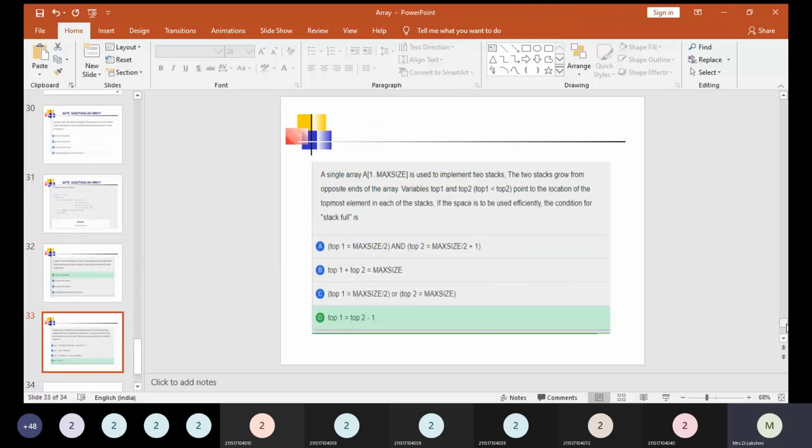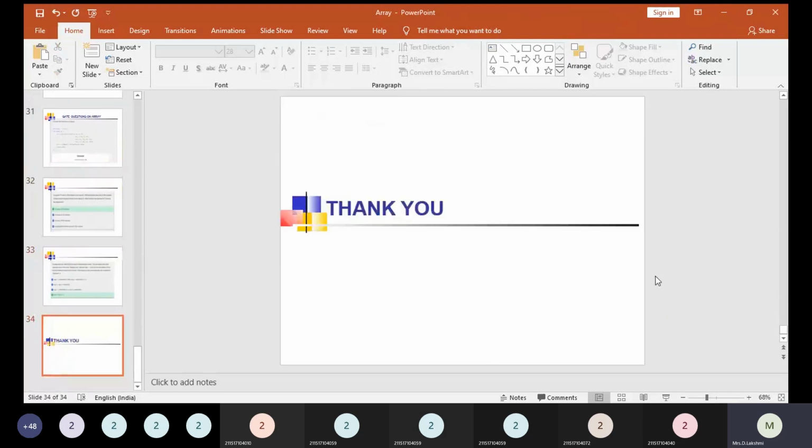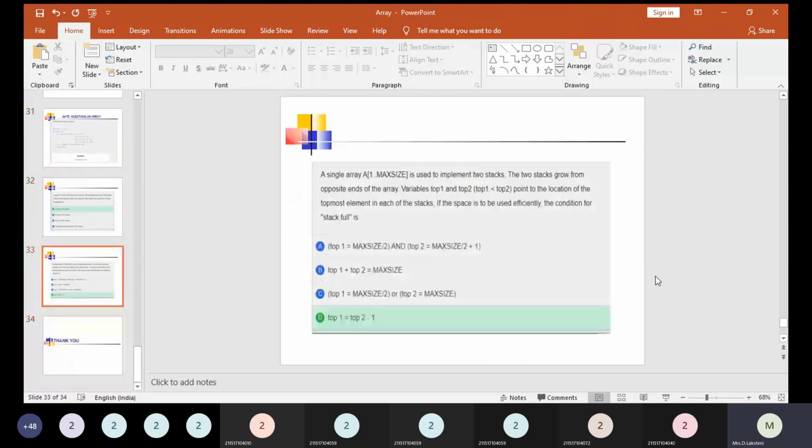So we have discussed the array concept, from the basic concepts of array and its types, everything along with the GATE questions also. We have discussed so many questions with proper answers, and how the answer can be found out, right?